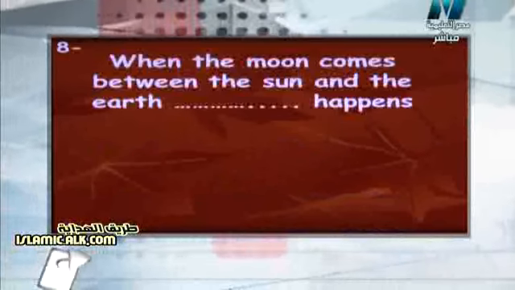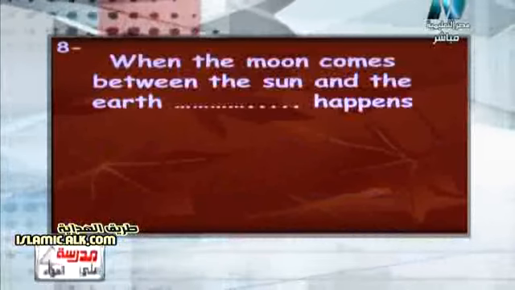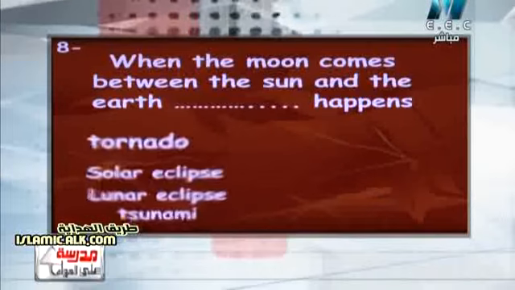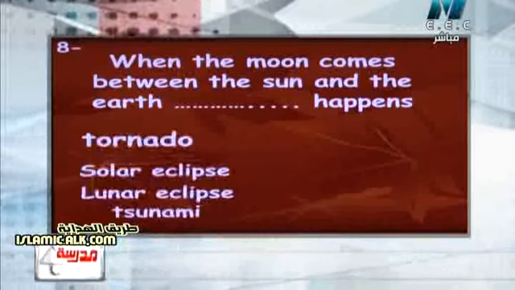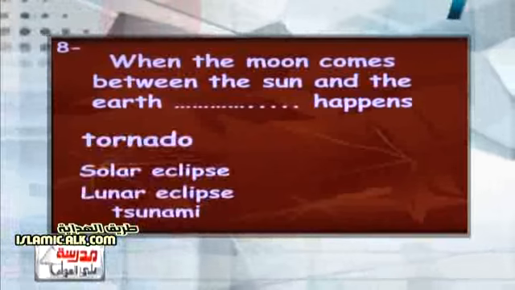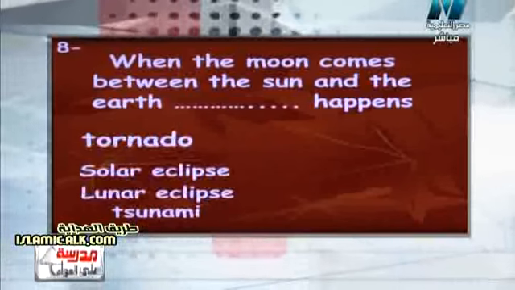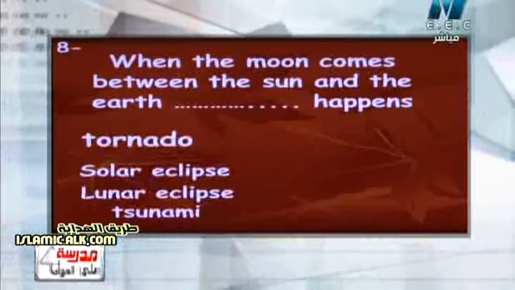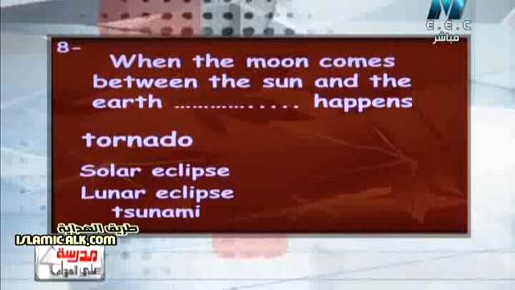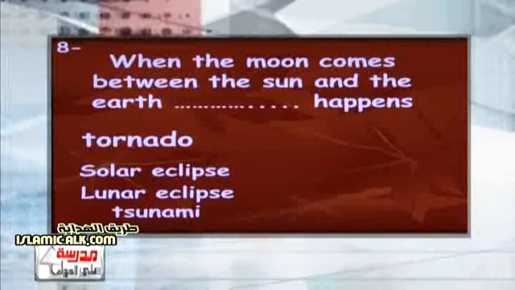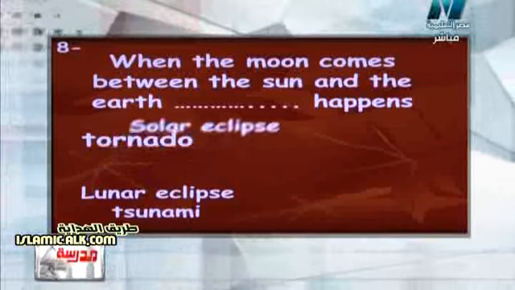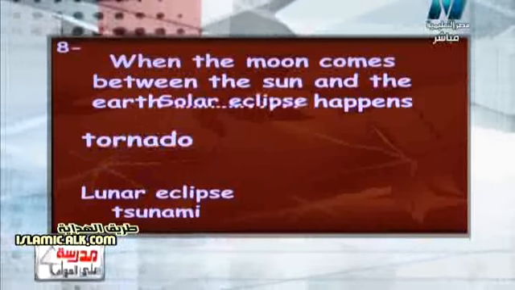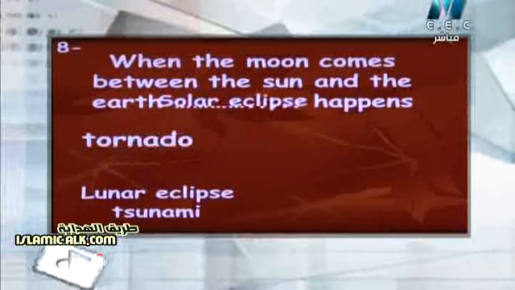When the moon comes between the sun and the earth, what happened? Tornado? Solar eclipse? Lunar eclipse? Tsunami? Surely, when the moon comes in the middle between the sun and the earth, it will be the solar eclipse.